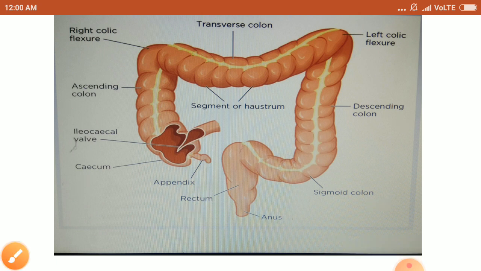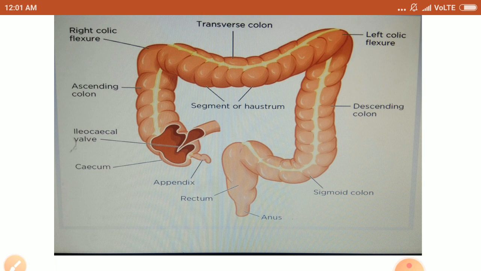Okay, so the first part, that is cecum. It is a small rounded sac which has vermiform appendix. The second one is colon. It absorbs water from the undigested food. Then the third is rectum. It stores undigested and unabsorbed food.